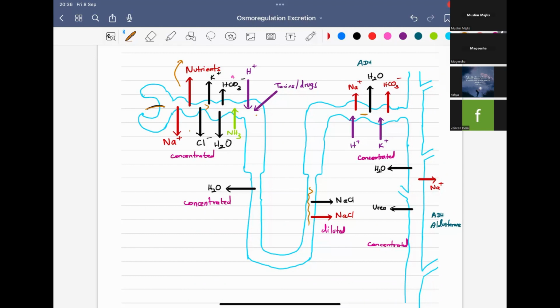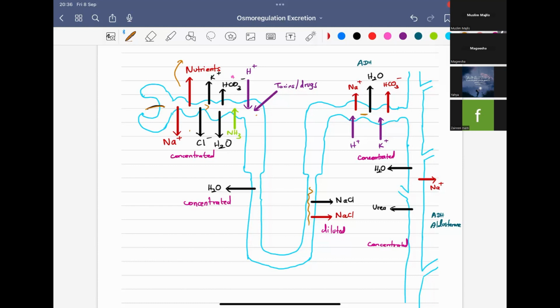So the amount of K plus secreted into the filtrate, and the amount of Na plus reabsorbed from the filtrate, will be varied according to the needs of our body. So K plus secretion as well as Na plus reabsorption both are by active transport. So here it's so boring. I just have to say that this is secreted, that is active, this is reabsorbed, that is passive. You just have to remember. There's no other way.